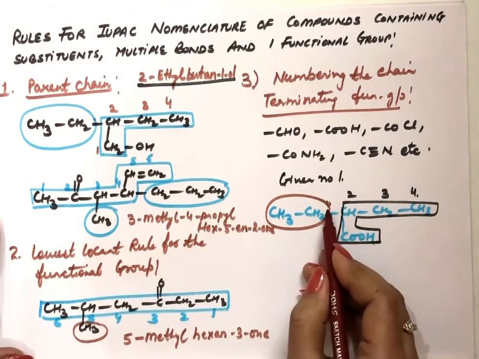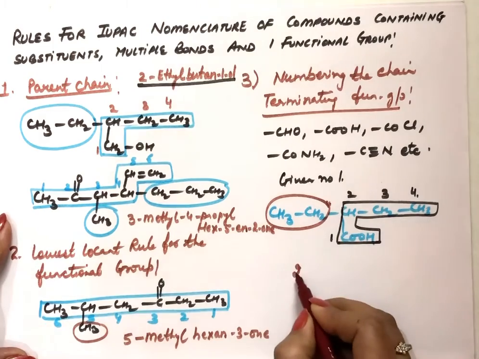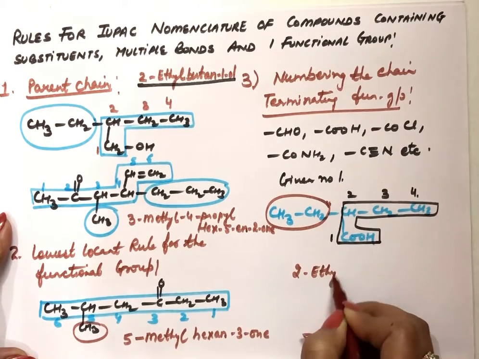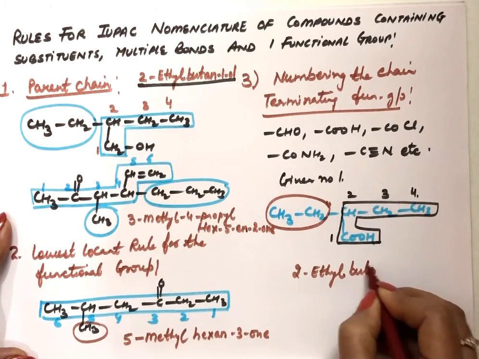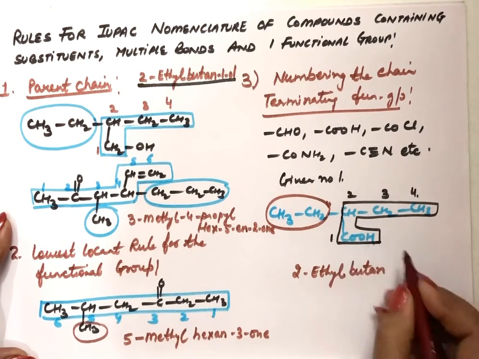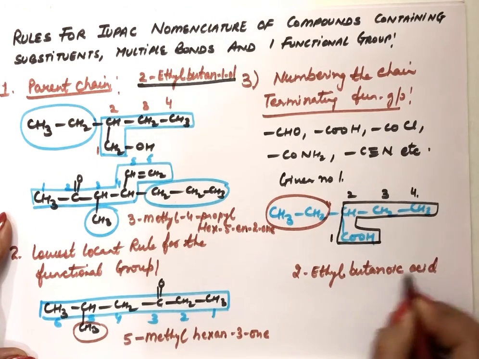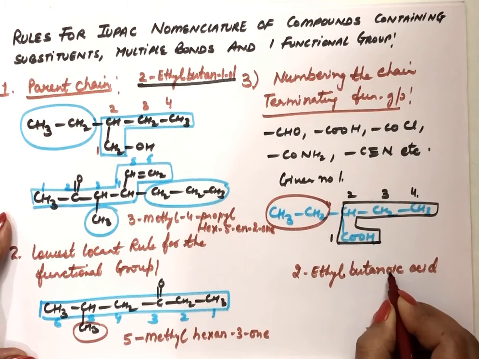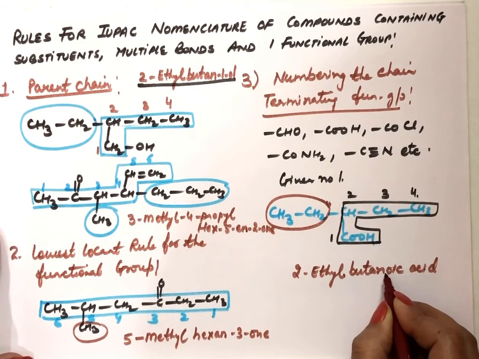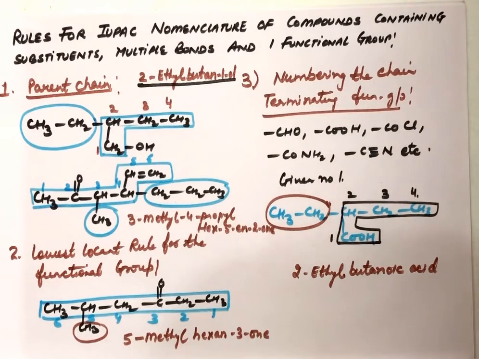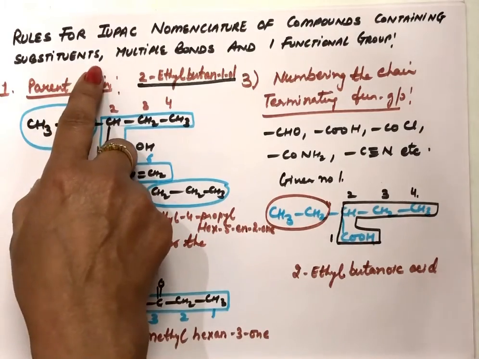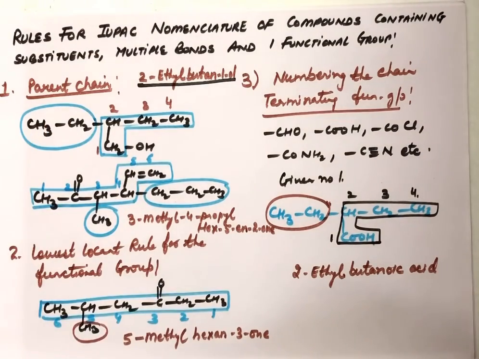Coming to this part. Now with the 2nd carbon atom there is a substituent, 2-ethyl. And 4 carbon atoms are here in the chain, but, single bond, ane. And 1-oic: we omit the 1 from here and write oic acid. Since there is no other number here, there is no need to write 1. We can remove it and write the name of this compound as 2-ethylbutanoic acid. So these are the rules for compounds which contain substituents, multiple bonds and one functional group.